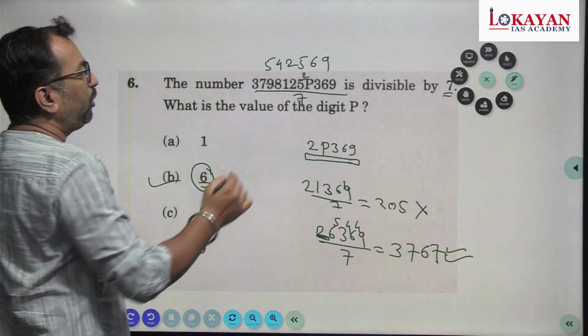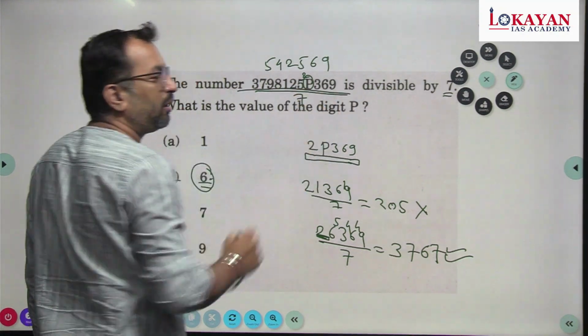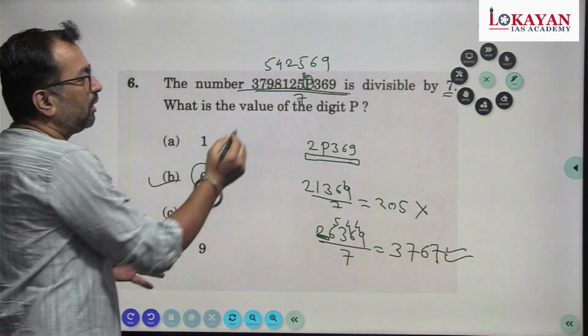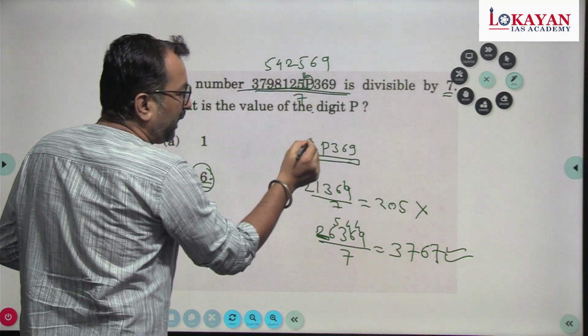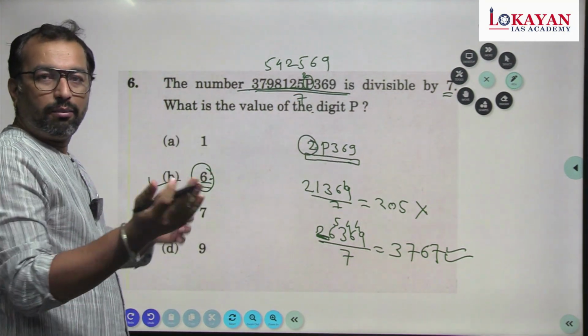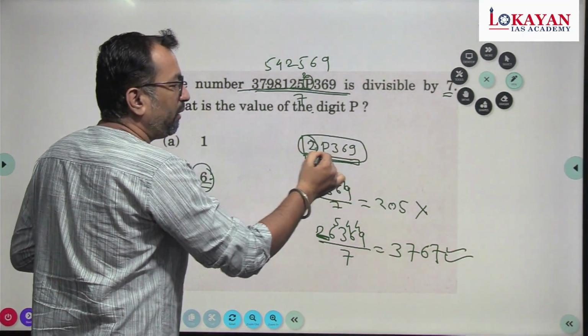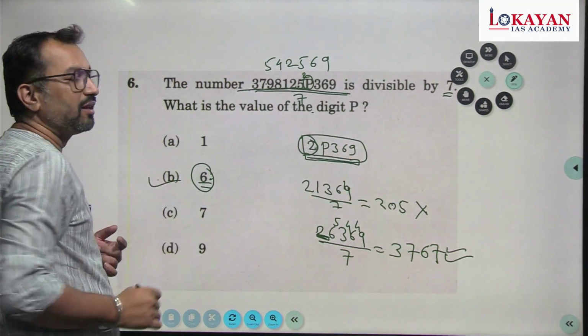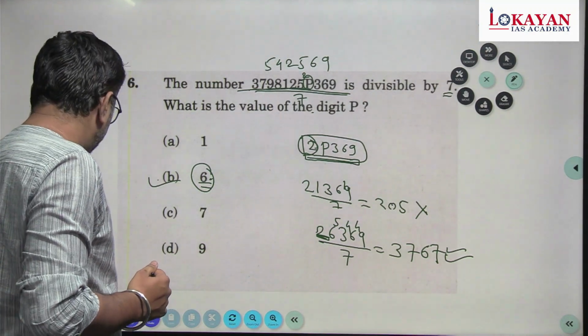You do not need to put a value for P every time and divide the number entirely. You just divide it first until the letter P and see what carry comes before P. Then just divide that number by replacing the value of P. So for the value of 6, it became divisible. So option number B is correct.